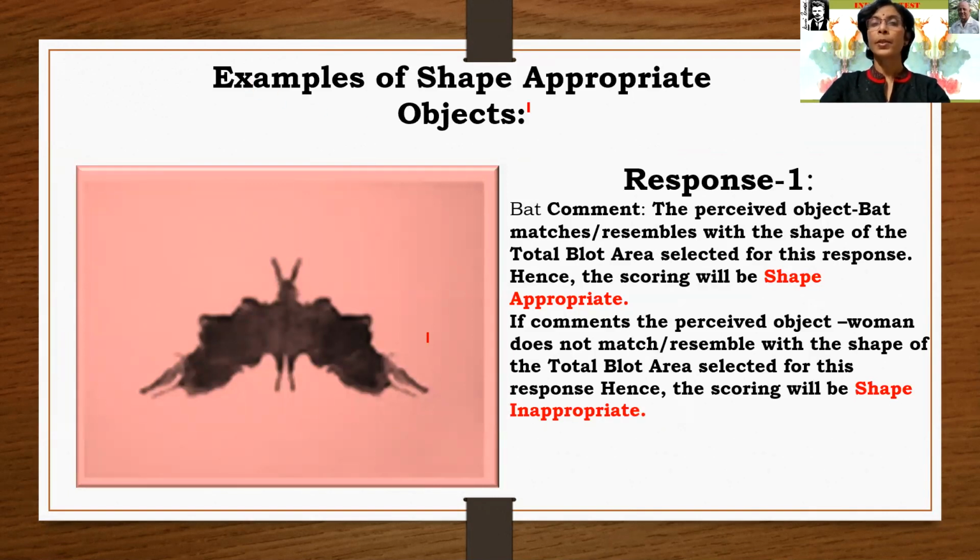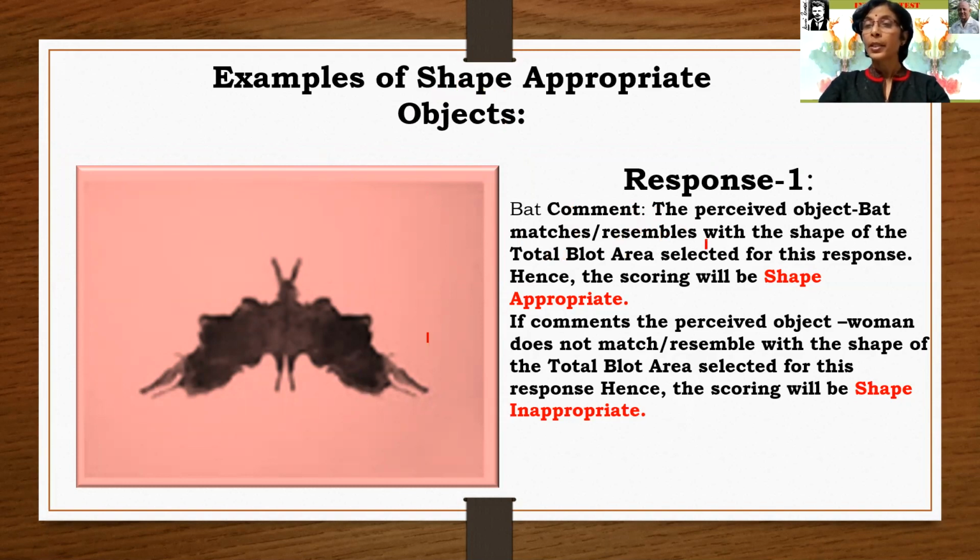See here, examples of shape appropriate objects. We can also call them movement appropriate or location appropriate objects. Here we will first see examples of shape appropriate objects. Response 1: bat.